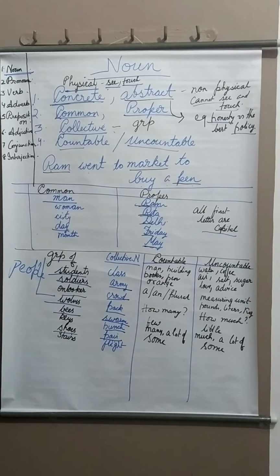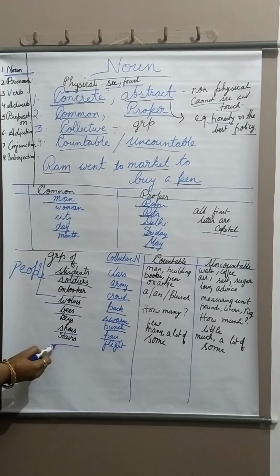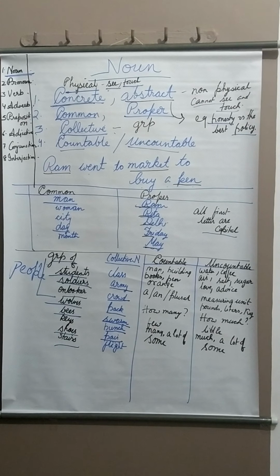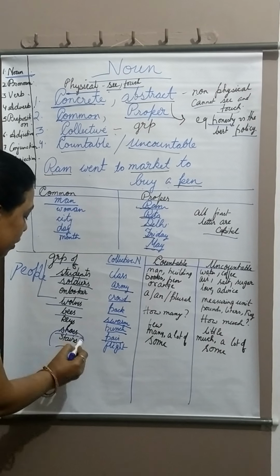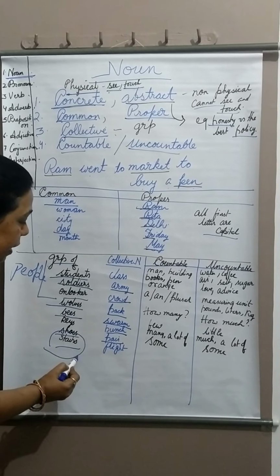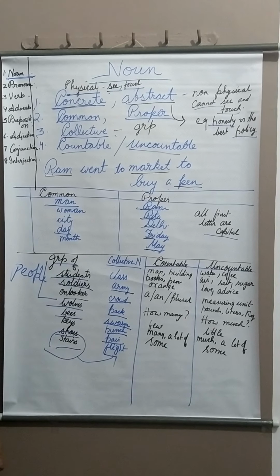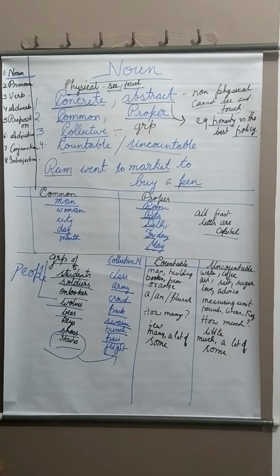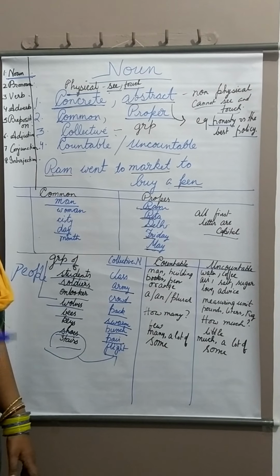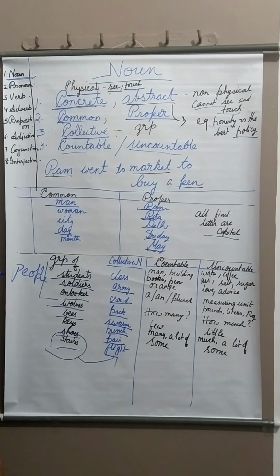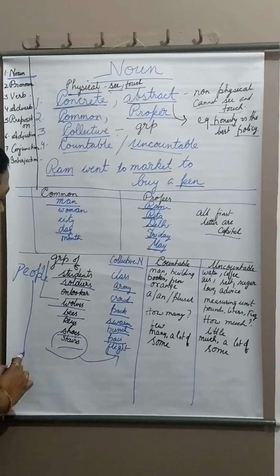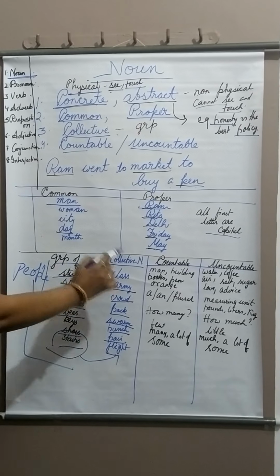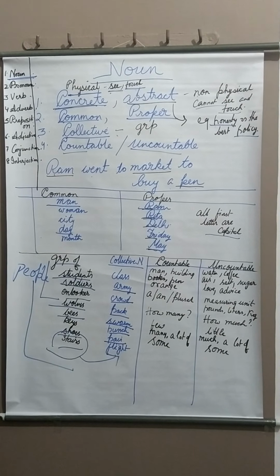Now we will move on with another example, stairs. When we move on from stairs to another floor, it is a collection of stairs which we move on through, and it is known as flight. People, I know there are lots of collective nouns which you will need to remember and learn. But these which we have learned here are the common collective noun examples.